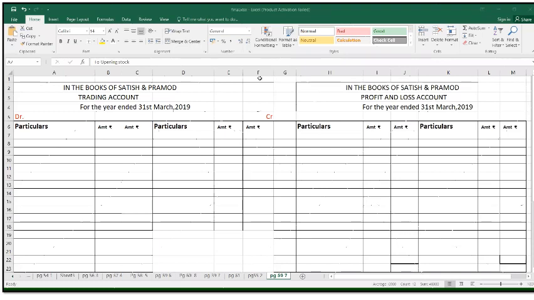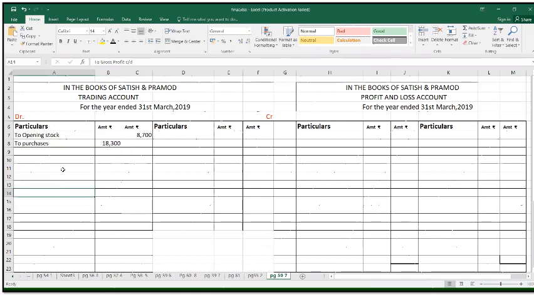Now we're going to transfer each and every element from the trial balance. So first is your stock on 1st April 2018. So trading debit to opening stock amount is 8,700. Then next purchases trading debit, and we're going to put the amount in inner column because it has the adjustment.